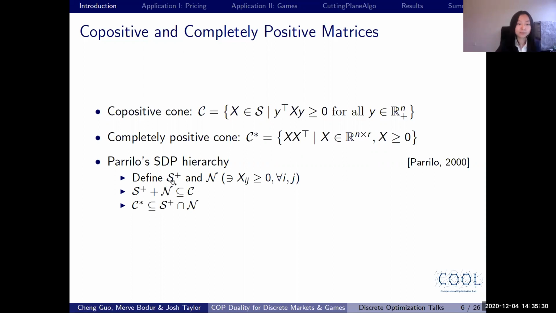In addition, if we define the positive semi-definite cone S plus, and also define this cone N for matrices of element-wise non-negative matrices, then there is this relationship from Parrilo's PhD thesis, which says that the Minkowski sum of S plus and N is an inner approximation of the copositive cone, and the intersection of S plus and N is an outer approximation of the completely positive cone.